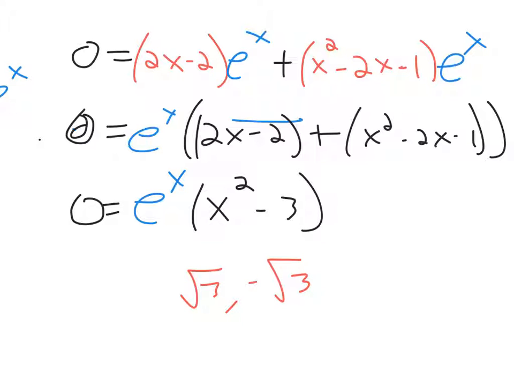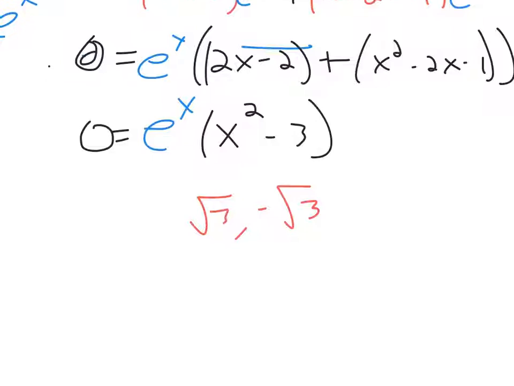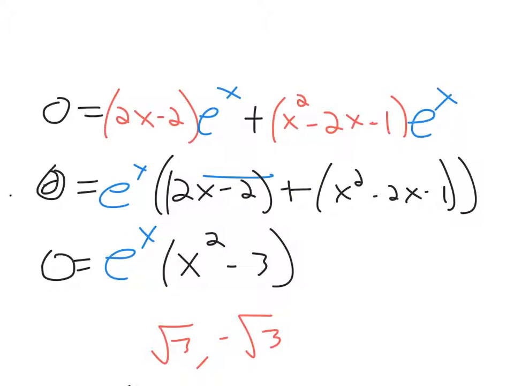So since the question asked where the function is increasing, we know these are the critical points, and we say a function is increasing if its slopes are greater than 0. So we've got to find out where our second derivative, which is this guy up here, is greater than 0. At these points, the second derivative equals 0, the slope is 0.